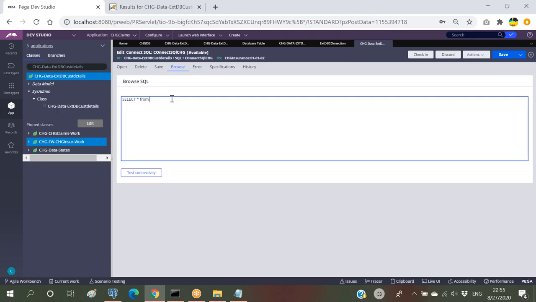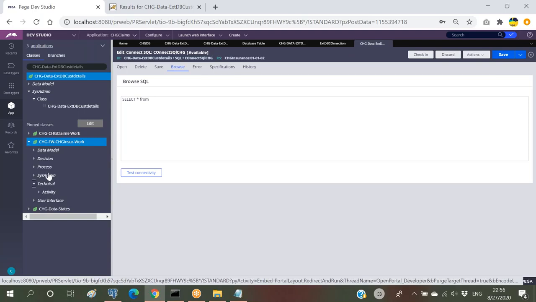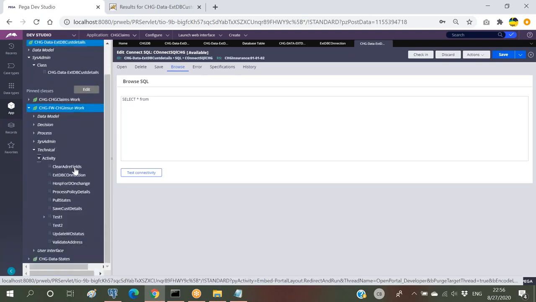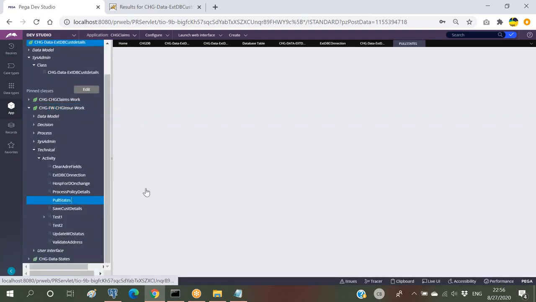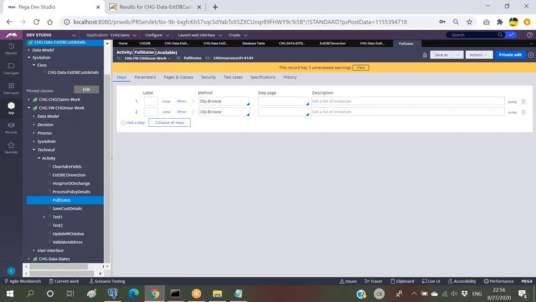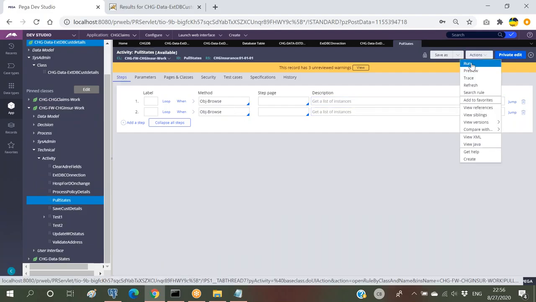If we check when we're working with activities or obj browse, we can see something like a pre-SQL statement as well as a post-SQL statement query, right? So here we can give the class name, or we can give the table name also. If I just open any of the existing activities where we are using obj browse, I'm running it.